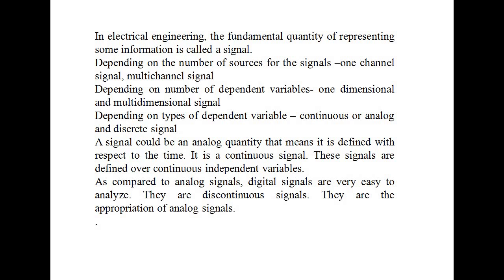Now, as we come to know, a signal is a quantity that carries information. This information carried by a signal will be a function of an independent variable. That is the characteristic of a signal. The most popularly used independent variable in signals is time. That means we can say a signal will give us information with respect to changing time.